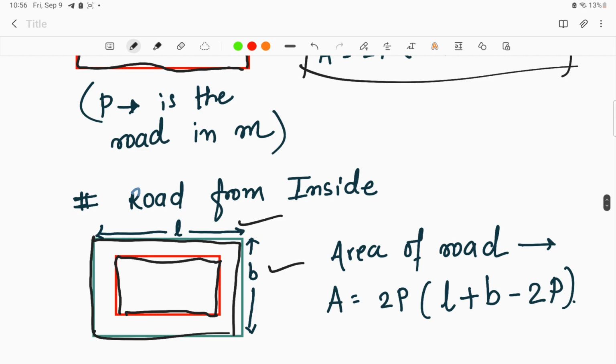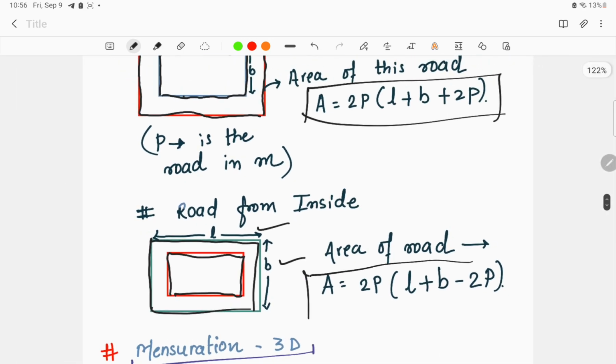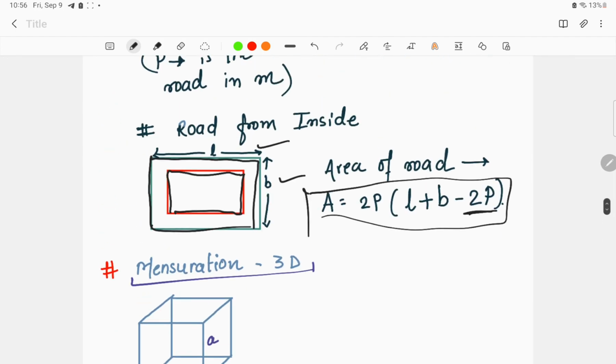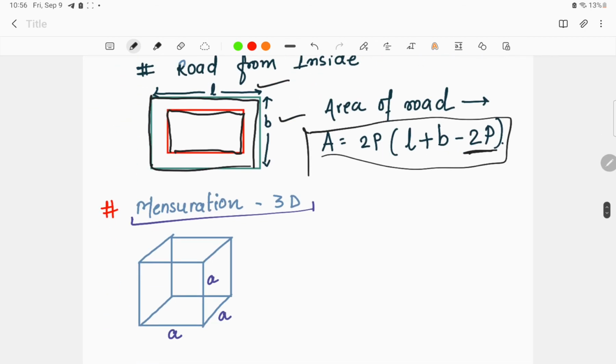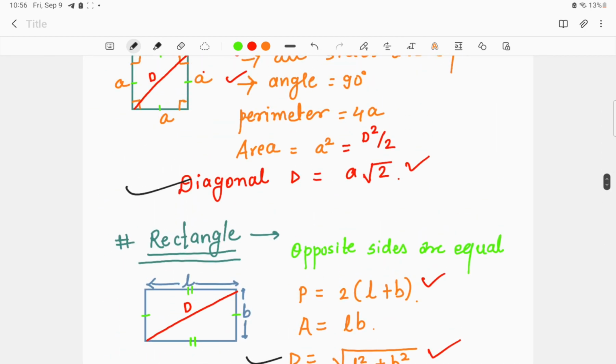So the basic difference between both the formulas is that when we are considering the road outside of the rectangle, we'll take plus 2p, and when we are considering the road inside of the rectangle, we'll consider it as minus 2p. So this was all about the formulas we were discussing.